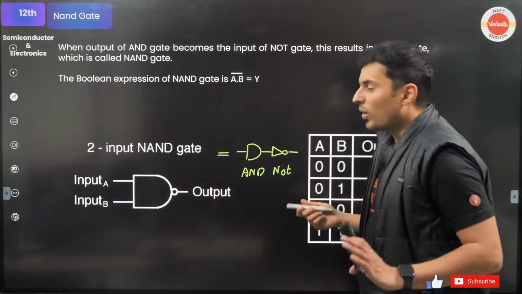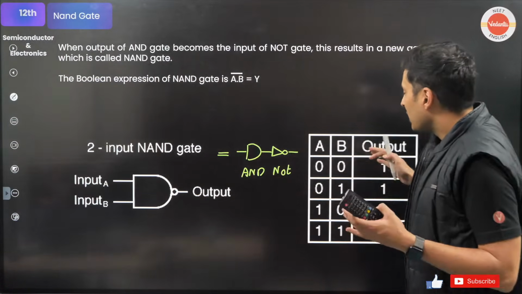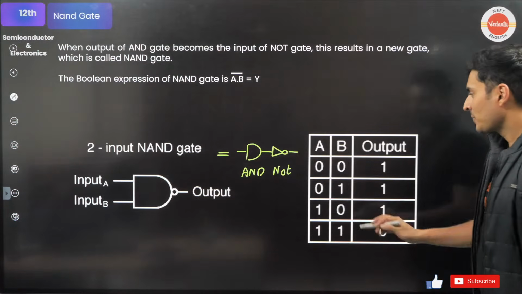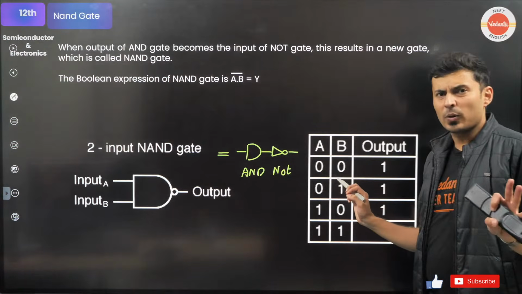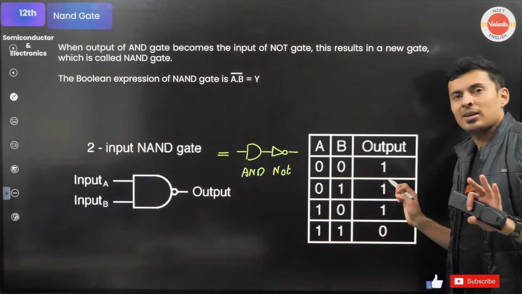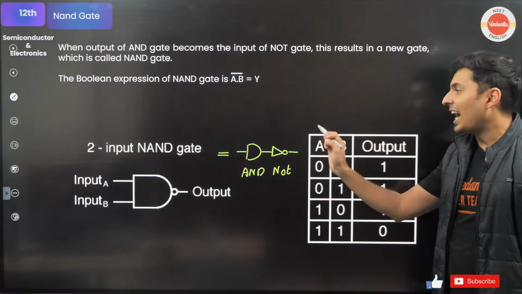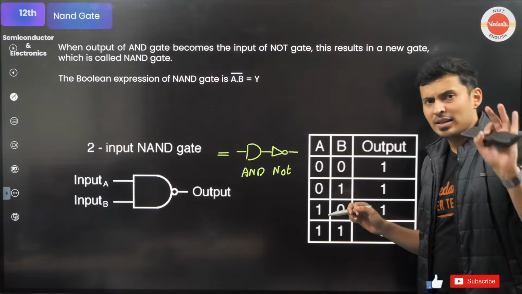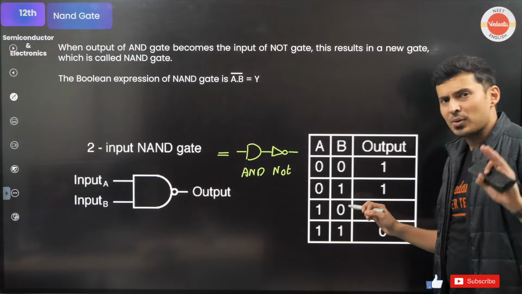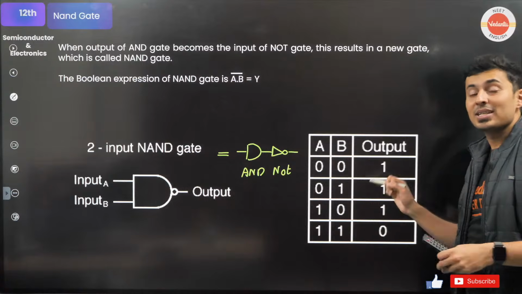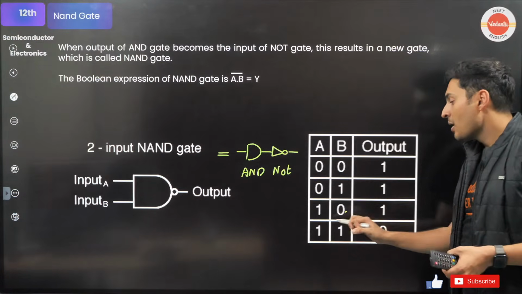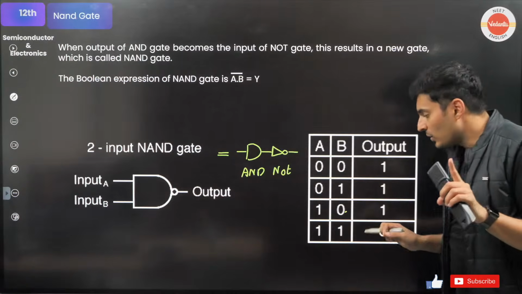Now, what is a NAND gate going to do? If you are expecting 1, you will get 0. If you are expecting 0, you will get 1. Look at this. 0 and 0 is 0, but the output will be 1, because it's a NAND gate. 0 and 1 should have been 0, but the output you will get is 1, because it is negating it. 1 and 0, you should have got 0, but you are getting 1. 1 and 1, you should have got 1, you are getting 0.